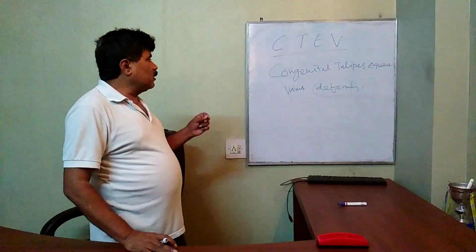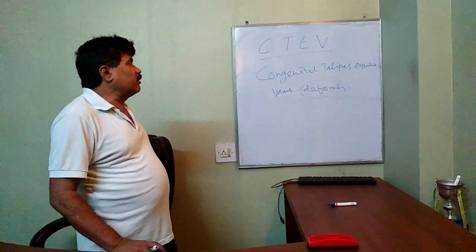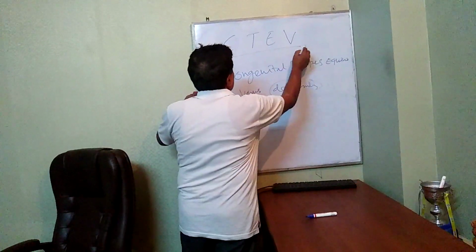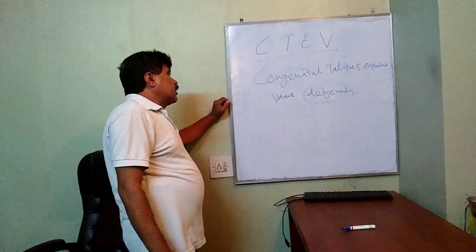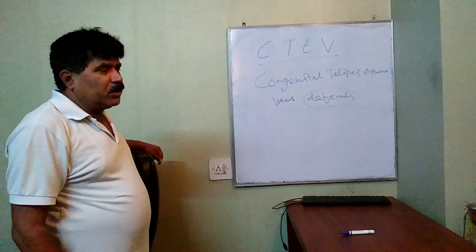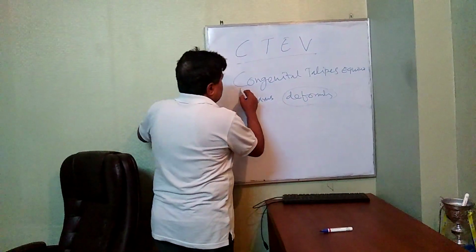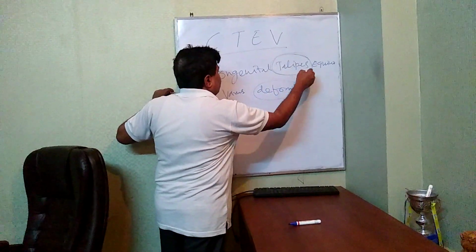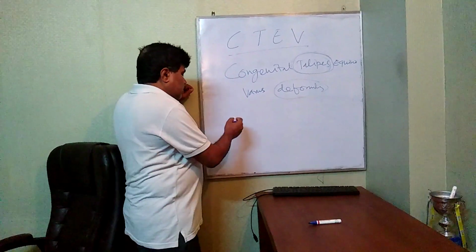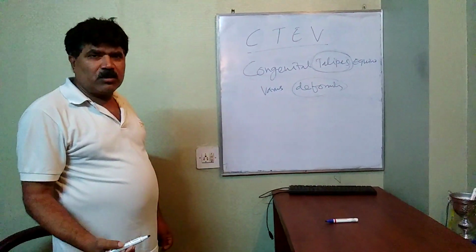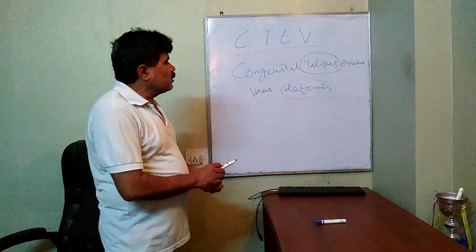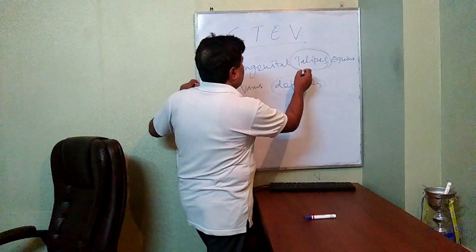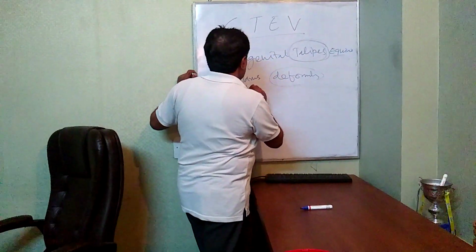So what are the deformities basically present in this case? As the name suggests, it is a case of CTEV, congenital talipes equinovarus deformity. Congenital means by birth. What do you mean by talipes? One of the tarsal bones is the talus bone, so talus becomes pes, and that is talipes deformity, talipes equinovarus.